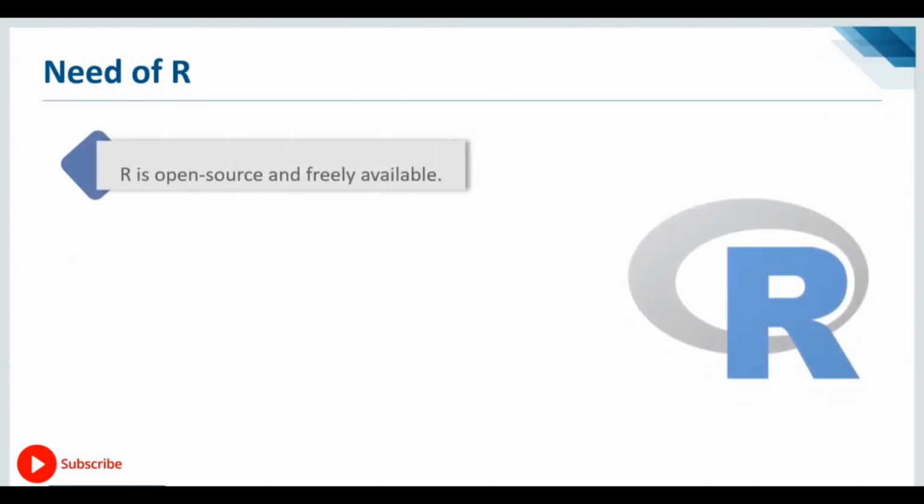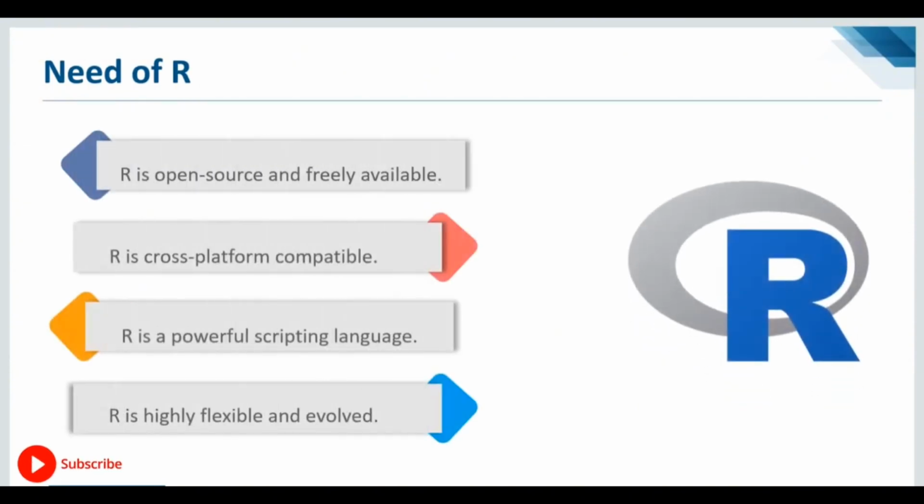Now let me quickly move on to the need of R, because the hands-on that I'm going to show you is based on R. So basically, R is a programming language that is used for data analytics. R is open source and freely available. It is cross-platform compatible. You can have R with Power BI. As you know, Power BI is a visualization tool. You can create reports using both of these tools together.